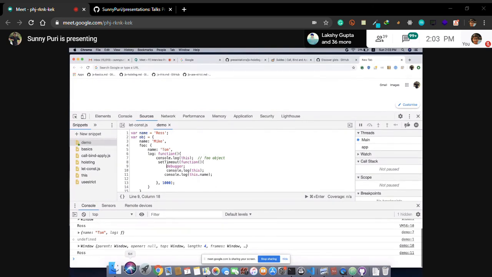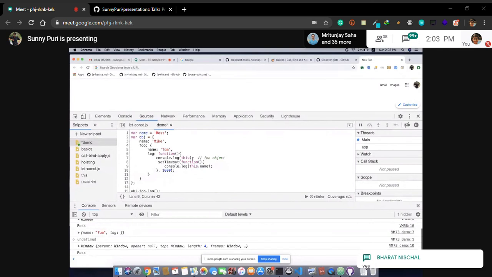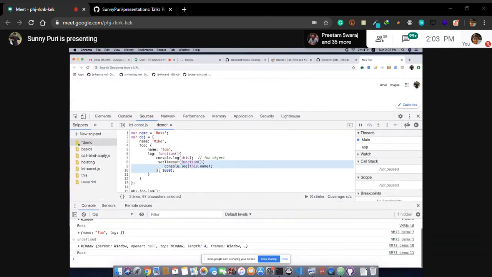You guys were right. I think maximum people said Ross. This is clear, guys. There is no context. There is no calling context. So it is pointing to window.